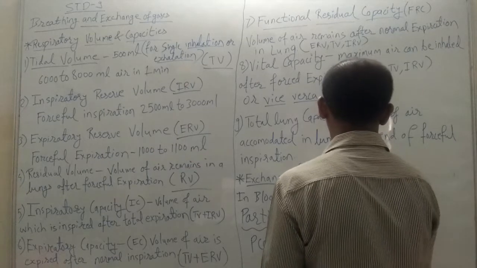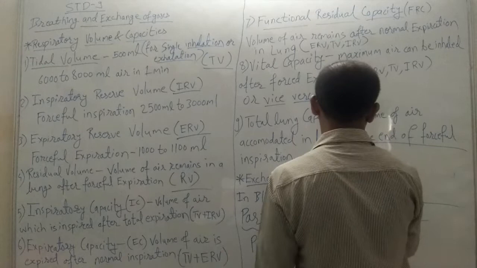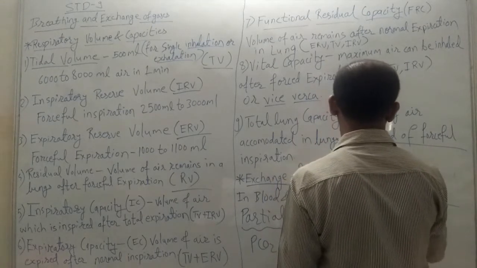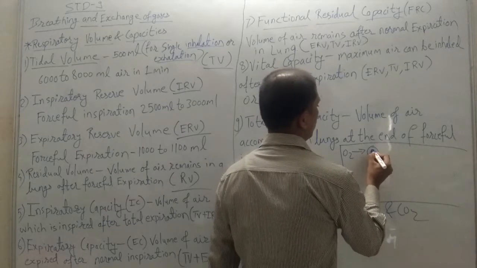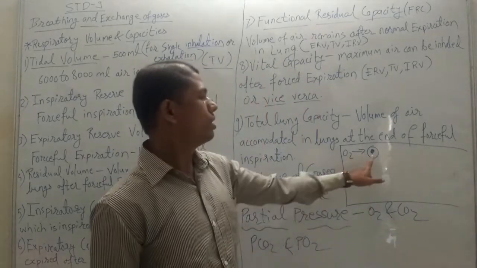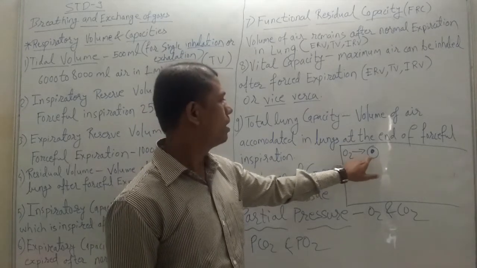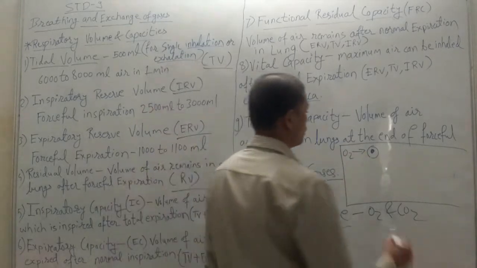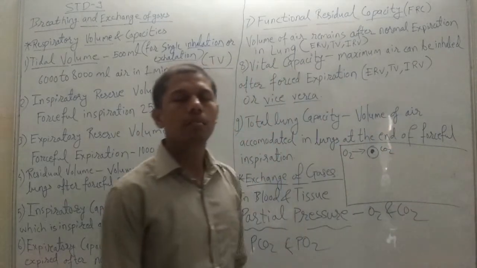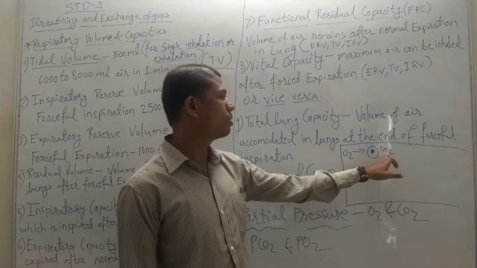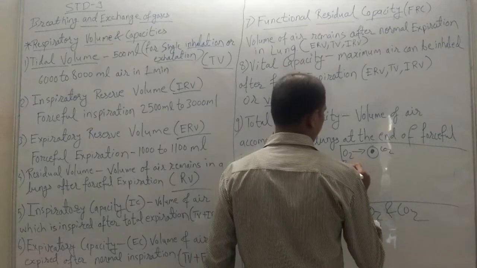Let me draw it over here. This is a cell. So O2 is carried to the cell, and inside the cell, CO2 is produced after the biochemical processes, and O2 is in the blood.